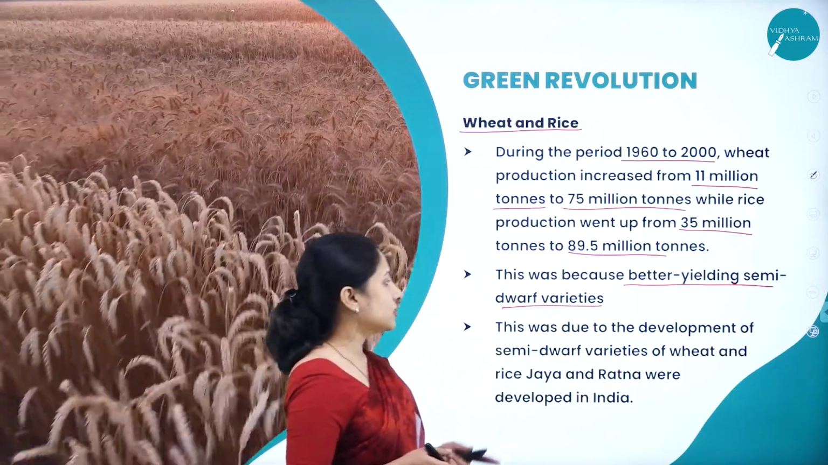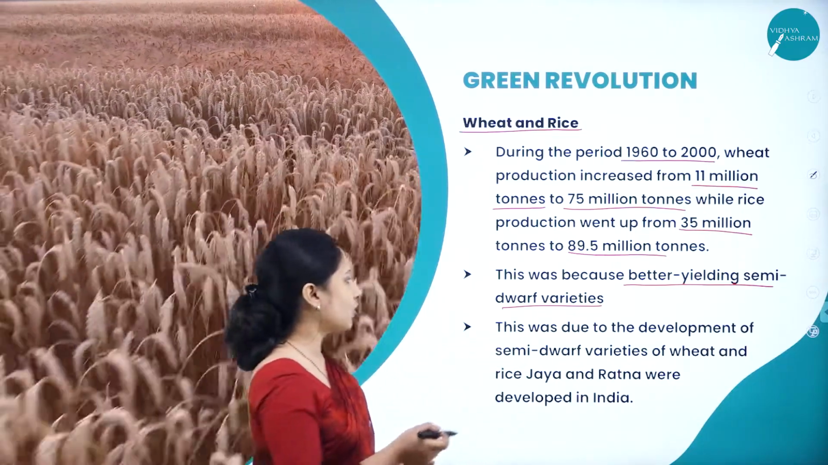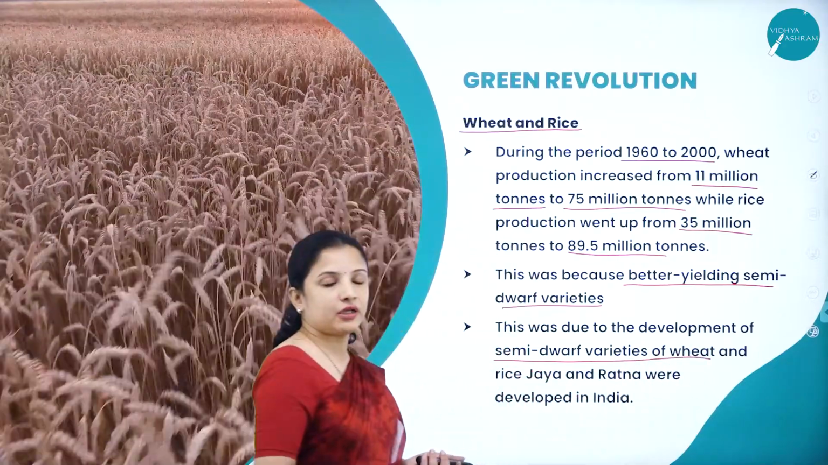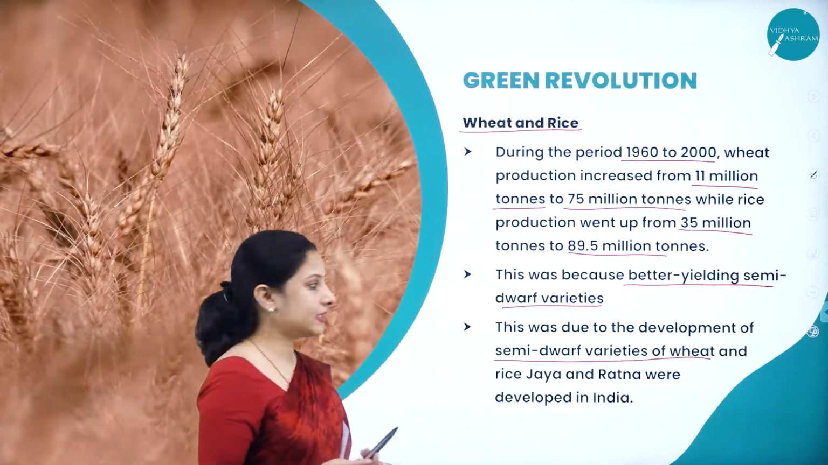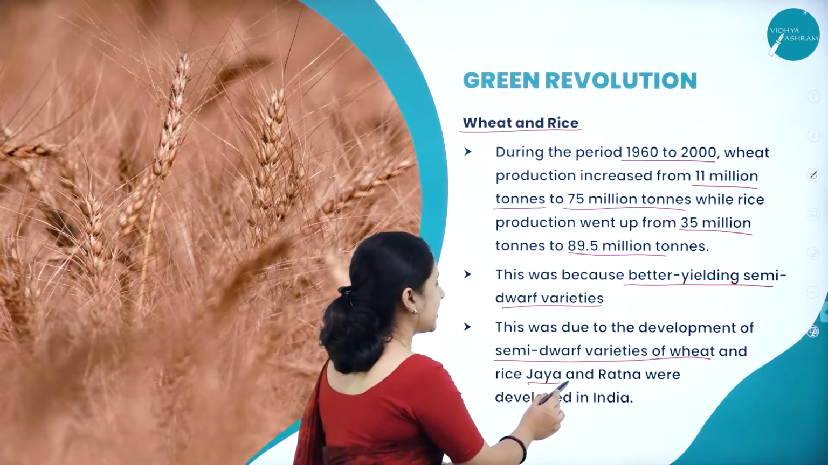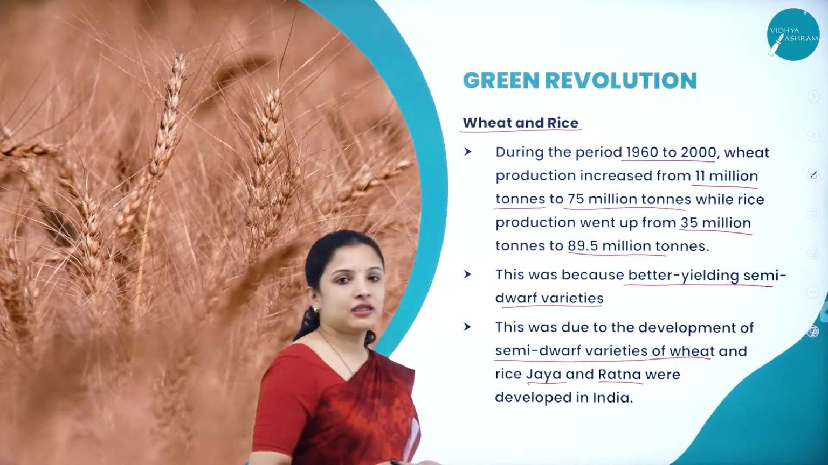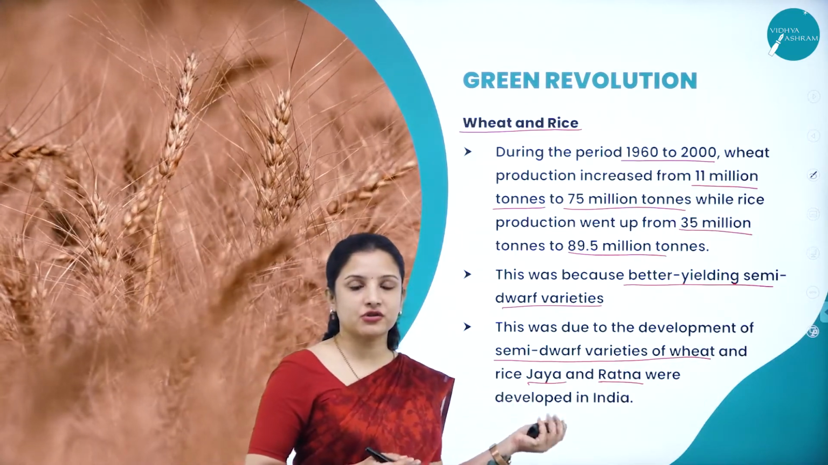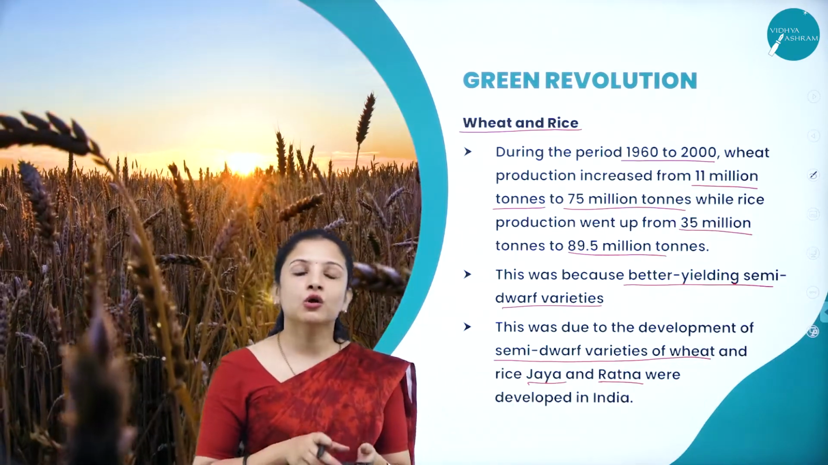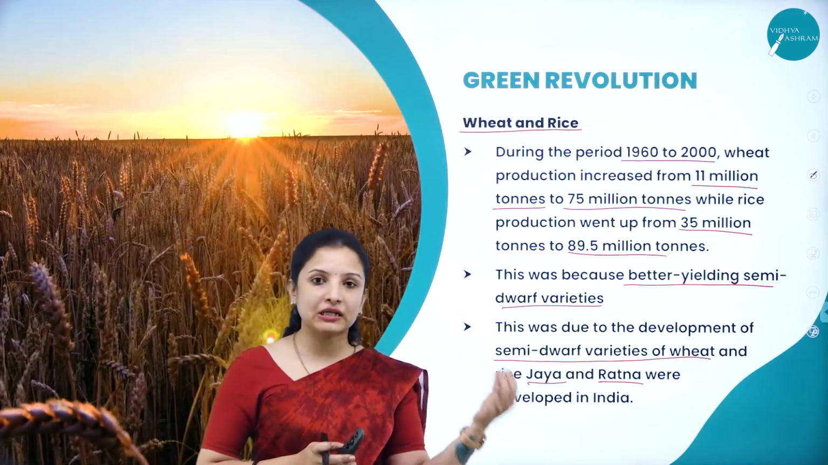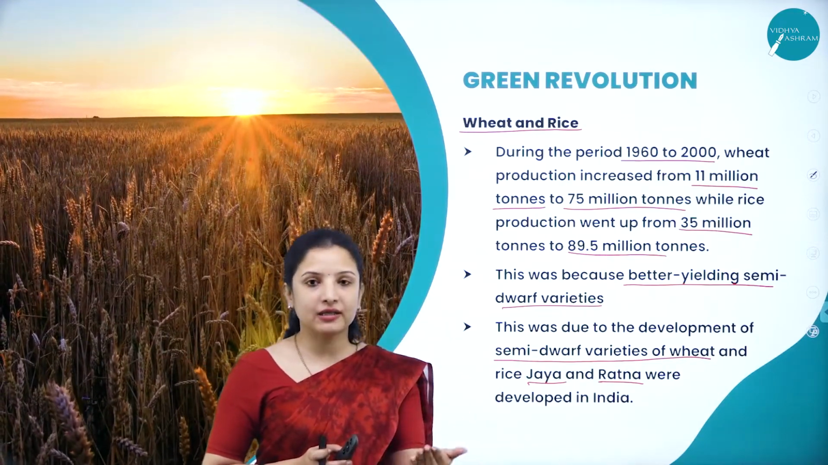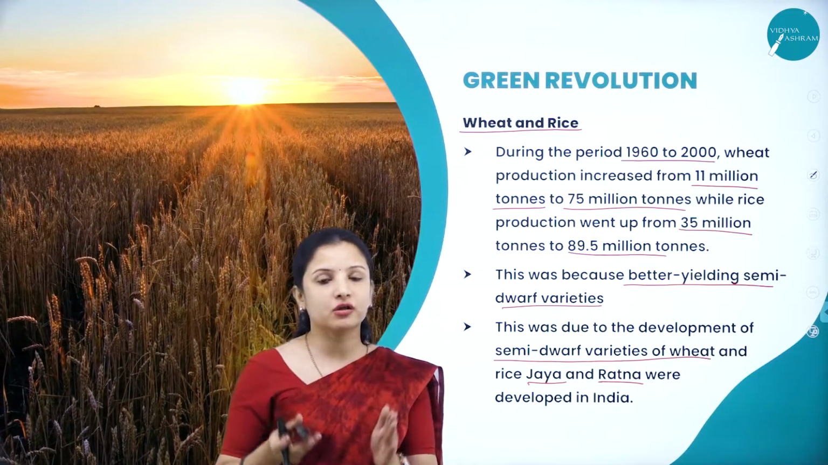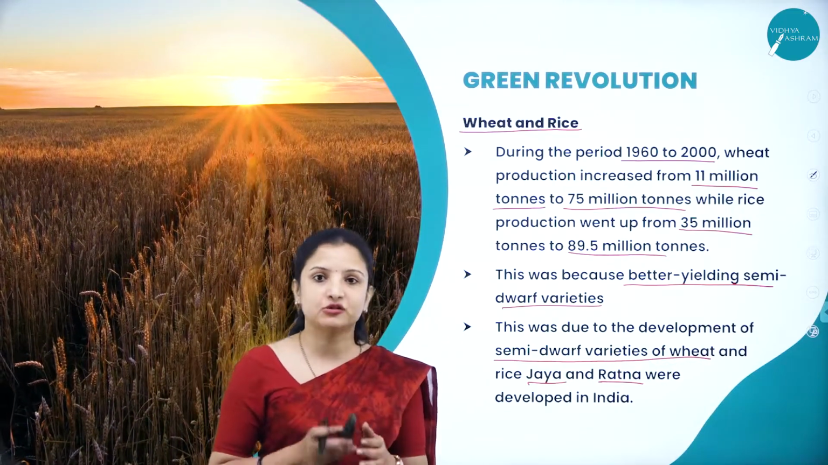And also this was due to the development of semi-dwarf varieties of wheat, and also semi-dwarf and high-yielding varieties of rice, which are called Jaya and Ratna rice. And these were developed in India. So all this is nothing but Green Revolution. You're creating a revolution wherein you're altering a particular crop into something else in order to cater to the needs of the farmer, or to that particular geographical area in which that crop has to be grown.